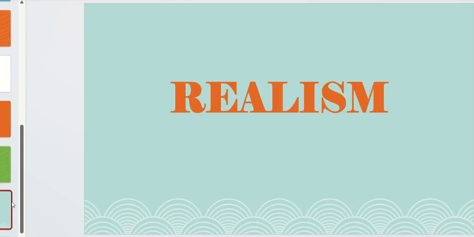So next is realism. Realism is a literary movement that began in the mid 19th century as a reaction against the romanticism and idealization of the earlier periods. Realist writers aimed to depict everyday life and society as it truly was. The great realist writer mentioned in the syllabus is Henrik Ibsen, and his work which is also mentioned is A Doll's House. You can read it and understand how it aims to depict everyday life and society without any embellishment or idealization.